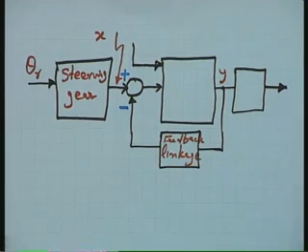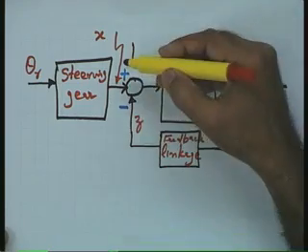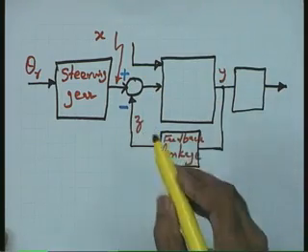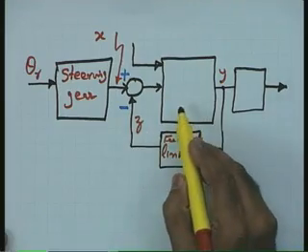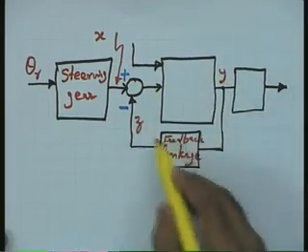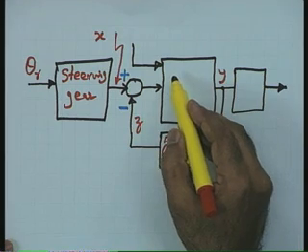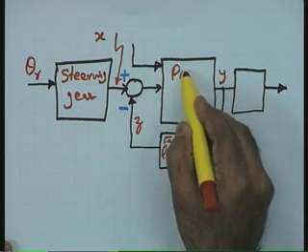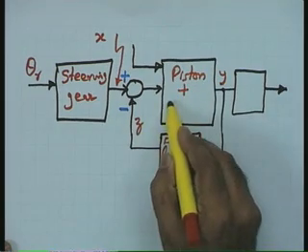And the signal generated, as you see, is z. This x is compared with z. A suitable actuating error signal is generated, and this particular error signal is going to act on the plant. As I mentioned earlier, the plant in this particular case is going to be the piston plus the load